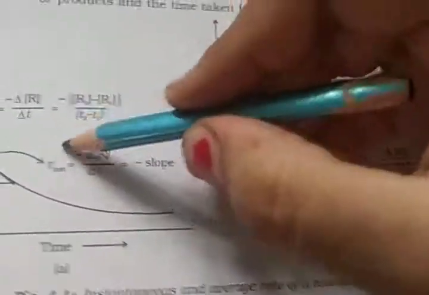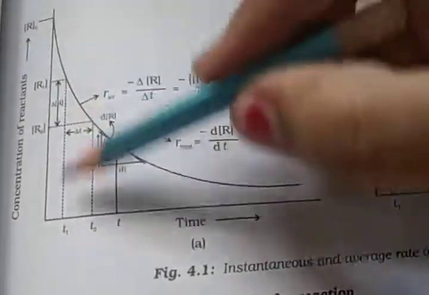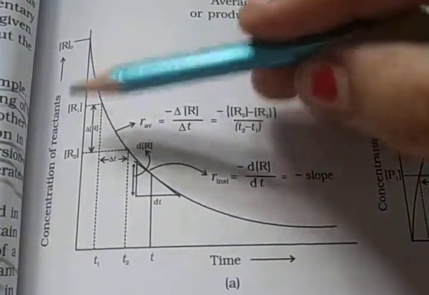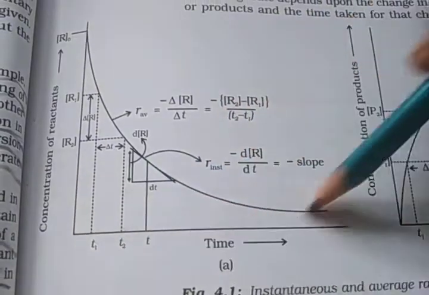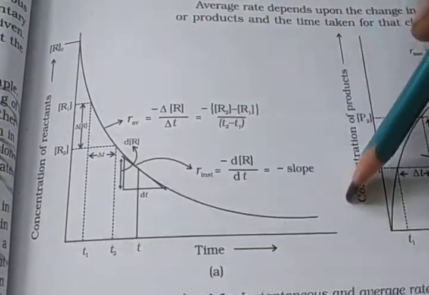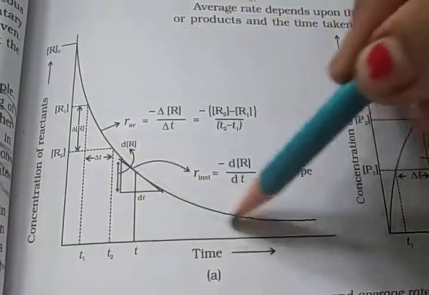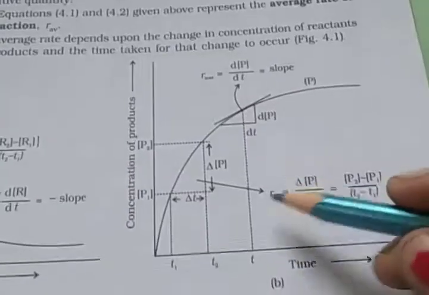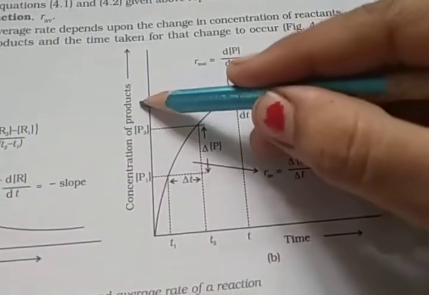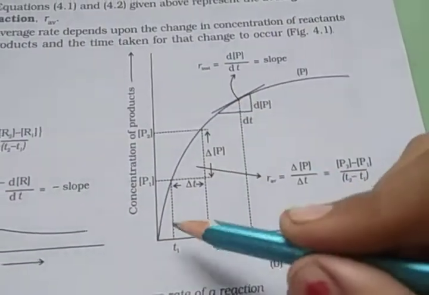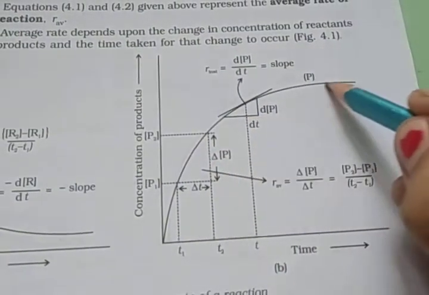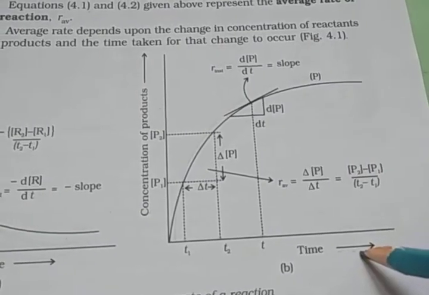Okay, see this graph. This is time and the concentration of the reactant. Whenever a graph is plotted between the concentration of the reactant and time, this graph for the reactant goes from up to down, which means reactant concentration decreases. But for the product, when the graph is plotted between concentration of the product and time, the graph goes from down to up, which means concentration increases during the time.